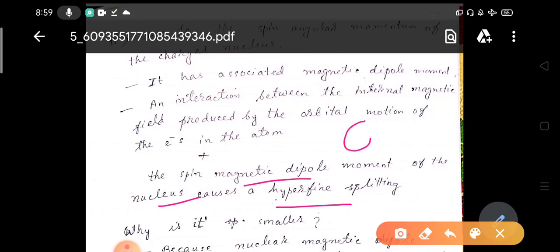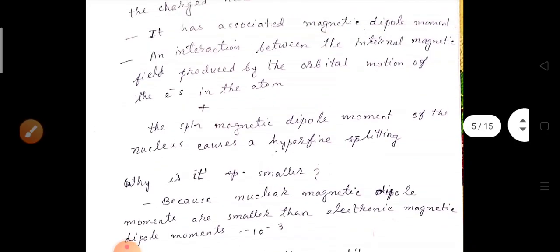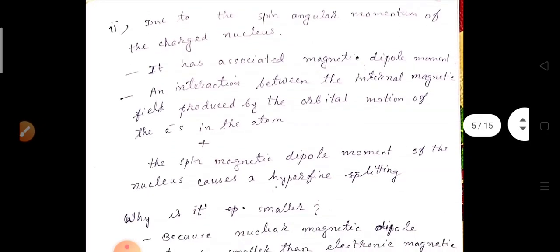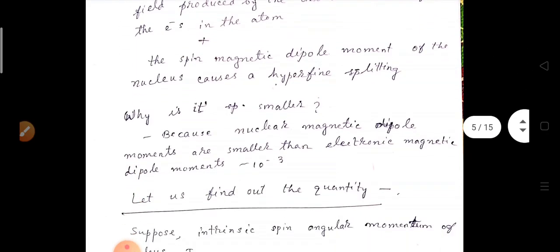So the electron is revolving around the nucleus and the nucleus is also spinning. So the magnetic moment of the nucleus and the magnetic moment of the electron from its orbital motion, they both will interact and give some consequences. So the hyperfine interaction is responsible for the hyperfine splitting.